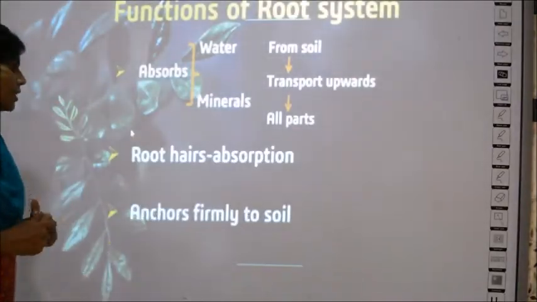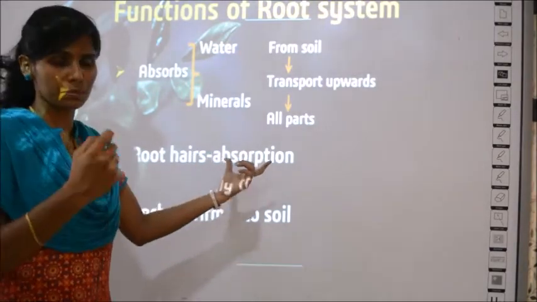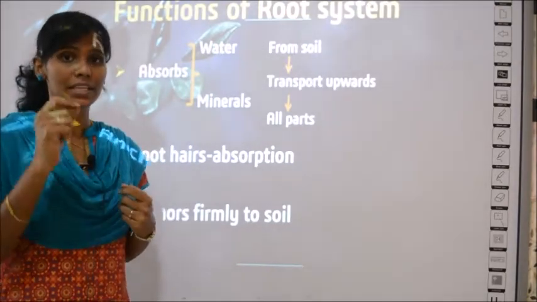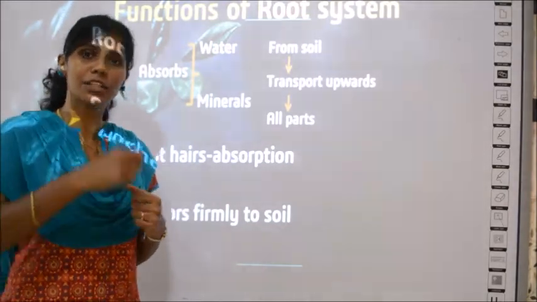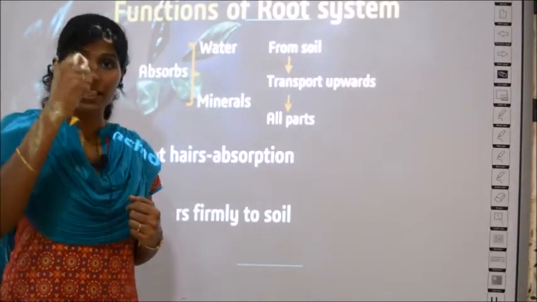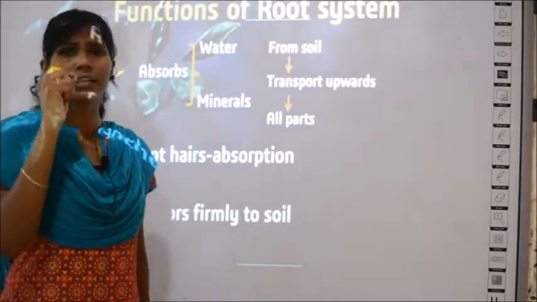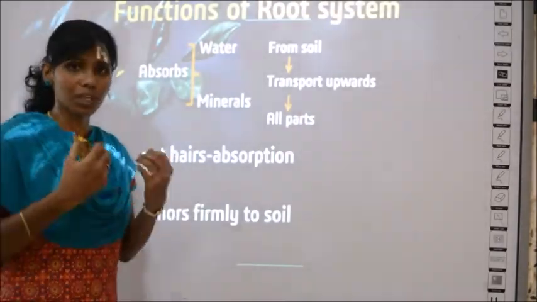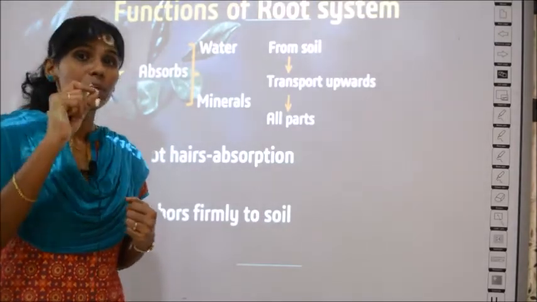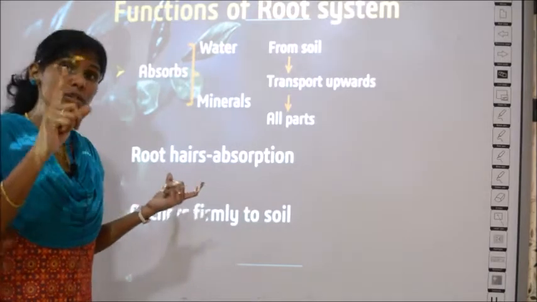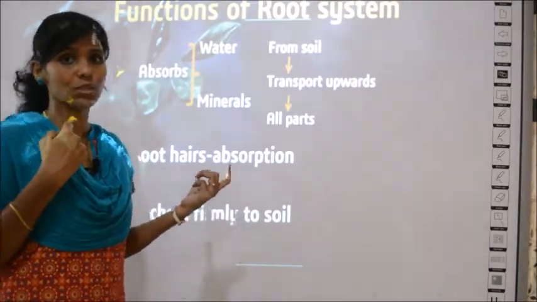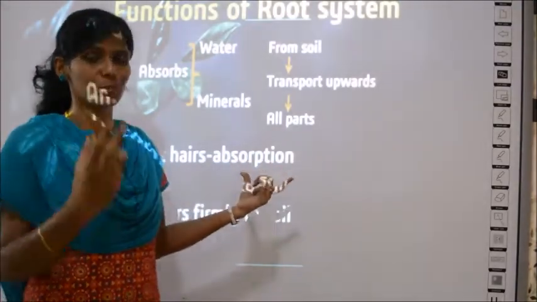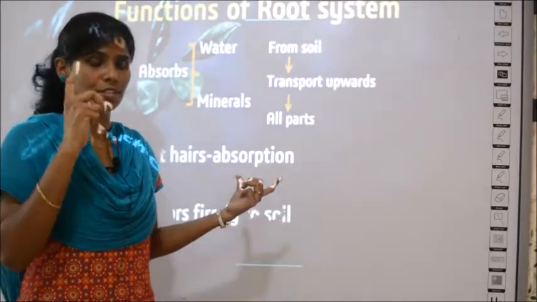The second function is that the root has hairs which help in absorption. See, in the roots you have small hair-like structures. Have you seen? Next time if you find a plant, just pull it out from the ground and check for these root hairs. You have small tiny hair-like particles in the root. They are called root hairs. We always say that the root absorbs water, no? Actually the root hairs, these hair-like structures, are the ones which actually absorb the water. So the root hairs help in absorption. They are the ones responsible for absorbing the water. This you have to keep in mind.